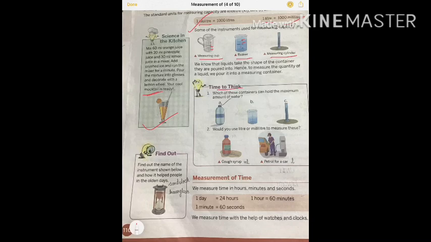Now here is an activity given, go through that. Which of these containers can hold the maximum amount of water? As you can see with the size, this container will be holding maximum water. Would you use liter or milliliter to measure this? For cup syrup we always use milliliter. And for petrol, which is filled in the car, we use liter.